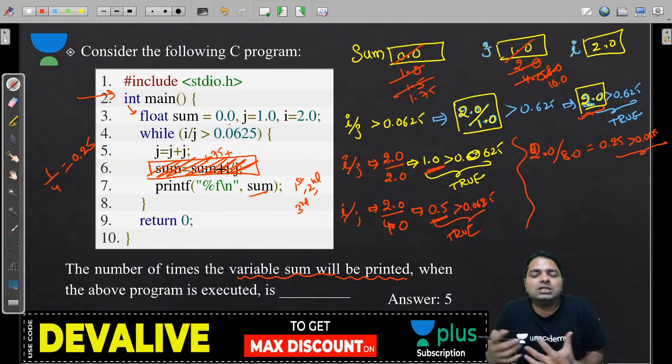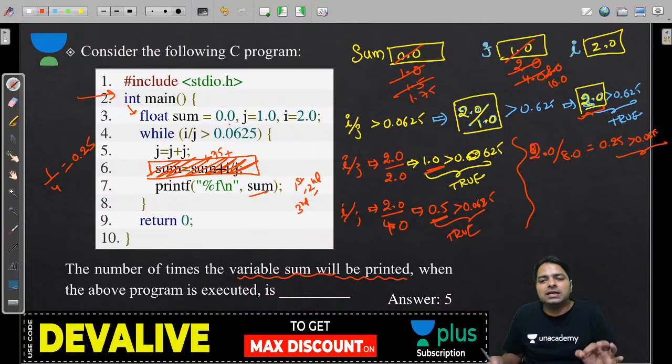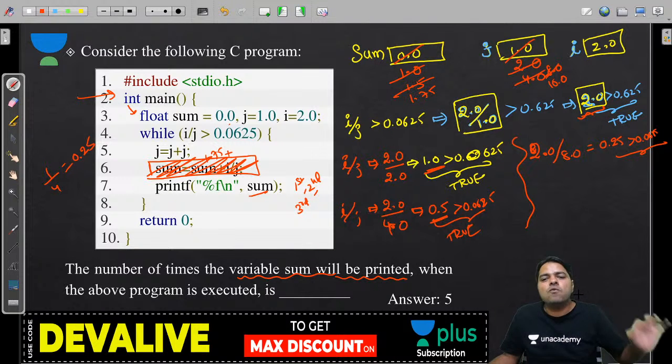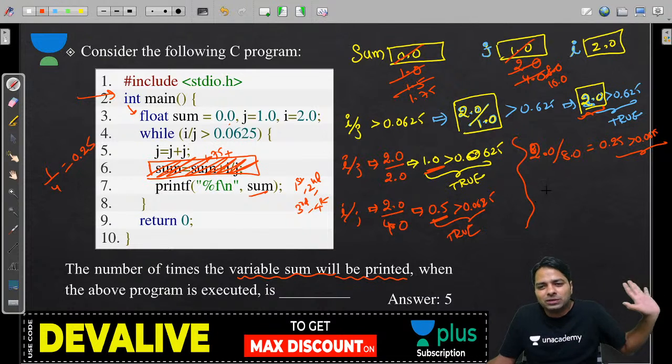So those people who understood: I have to do i by j all the time, update j and check with i, update j, check with i. That's the shortcut for this program, guys. Everybody? Yeah, that's the shortcut. Now, this fourth time is true. The fourth time something is going to print. I don't worry about that.